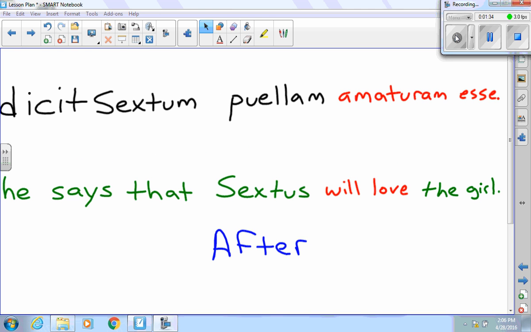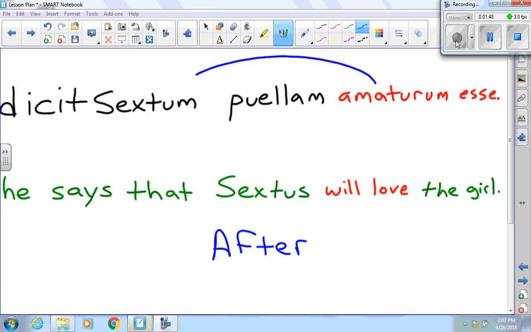If I change the infinitive to amaturum esse, it is amaturum because it has to agree with the subject. No, that's wrong. It has to be amaturum because the subject of the loving is Sextum. He says that Sextus will love the girl. Because it's future active, I have to change it to something that happens after the main verb. Main verb is in the present, so I have to translate the future as something after the present. In this case, will love.